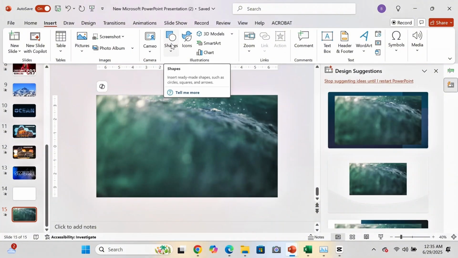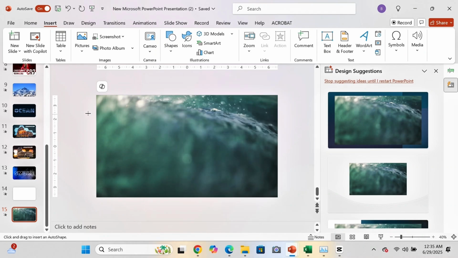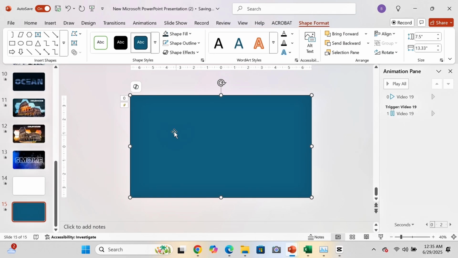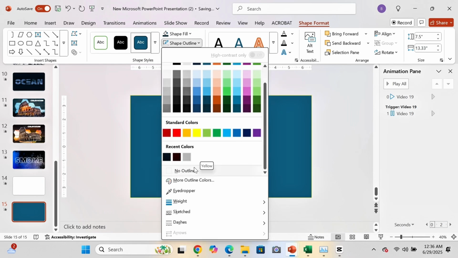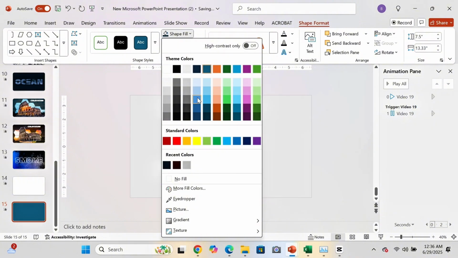Now insert a rectangle covering your entire slide. Remove the shape outline. Now change the color of the shape.